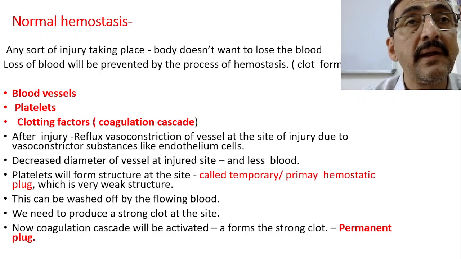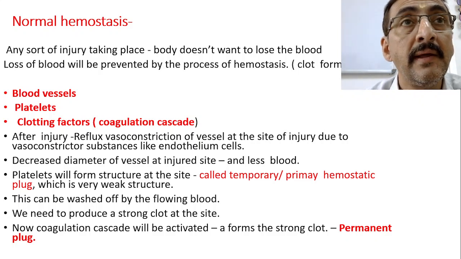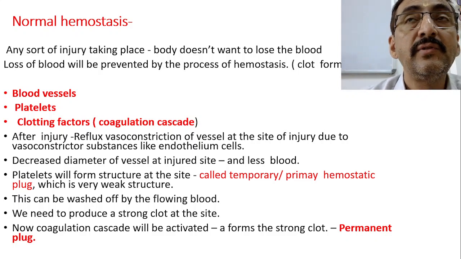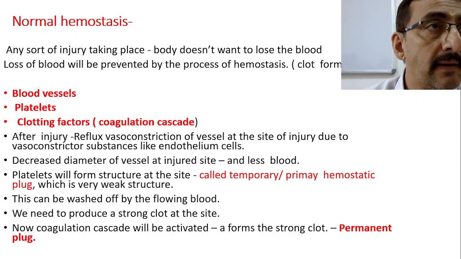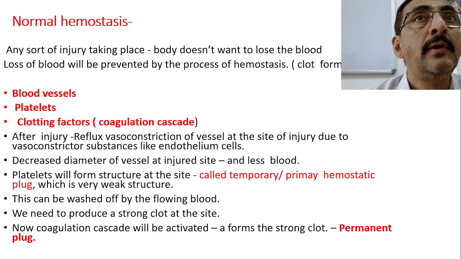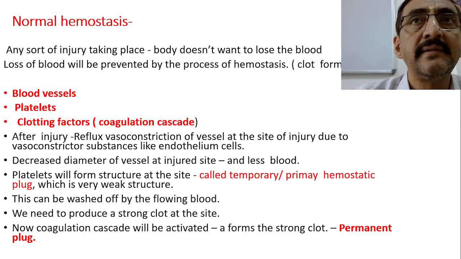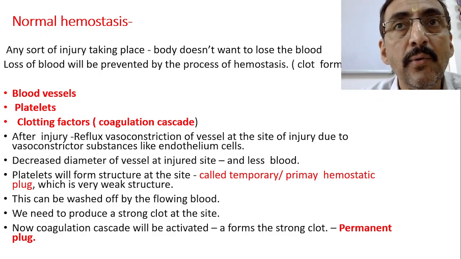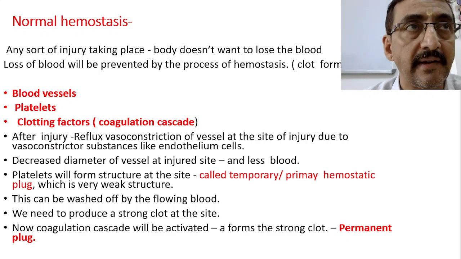So to make that temporary plug, which is produced by the platelets, stronger, now we need the clotting factors. In the process of strengthening this primary hemostatic plug, there is stimulation of the clotting factors. So now the coagulation cascade will be activated. Coagulation cascade means there are so many clotting factors, 1 to 13. One by one they will get activated. That activation we call the coagulation cascade.